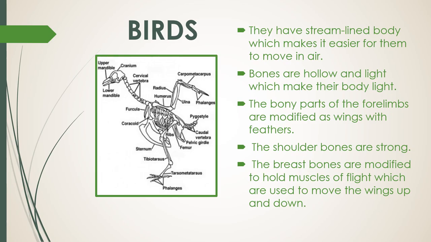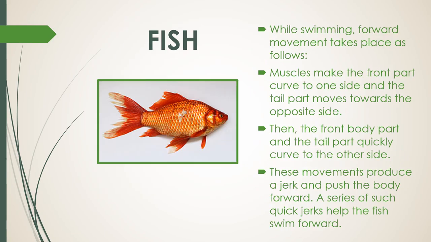Number 3, the bony parts of the forelimbs are modified as wings with feather. Number 4, the shoulder bones are strong. And number 5, the breast bones are modified to hold muscles of flight which are used to move the wings up and down.